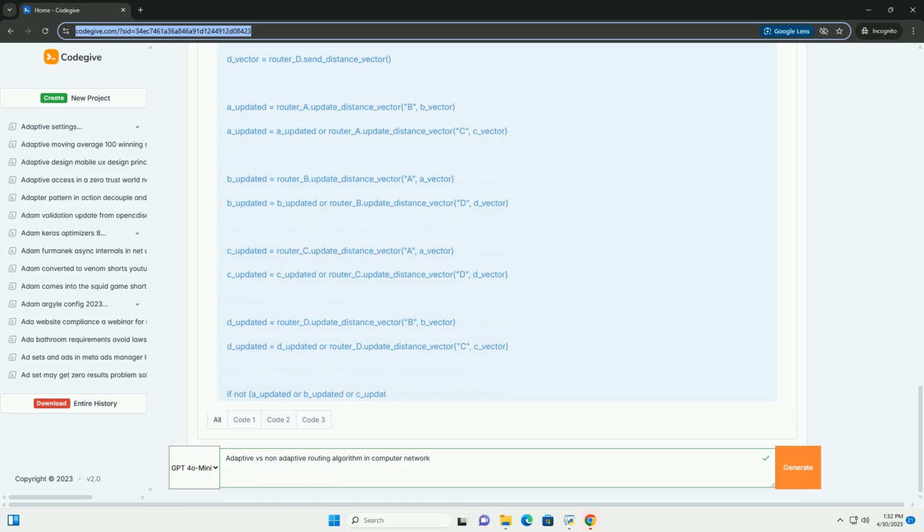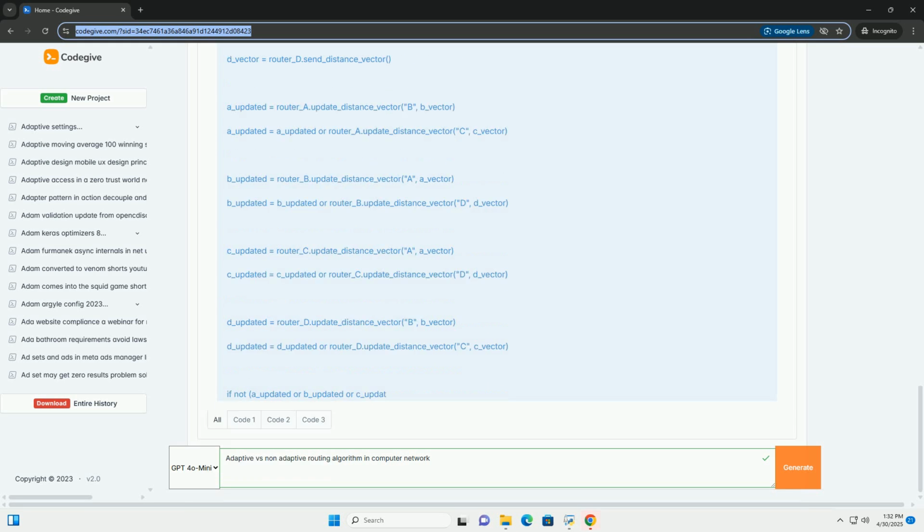update_distance_vector: when a router receives a distance vector from a neighbor, it checks if going through that neighbor provides a shorter path to any destination. If so, it updates its own distance vector. send_distance_vector returns the router's current distance vector to be shared with neighbors.